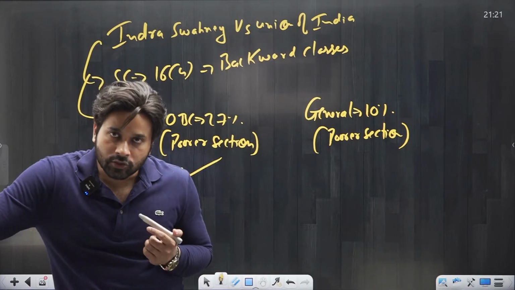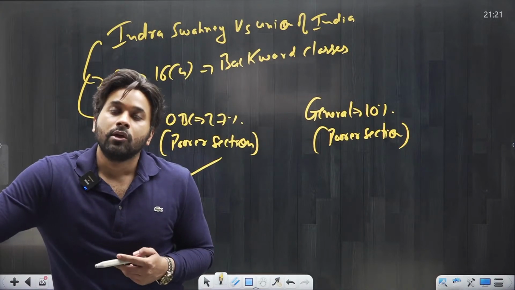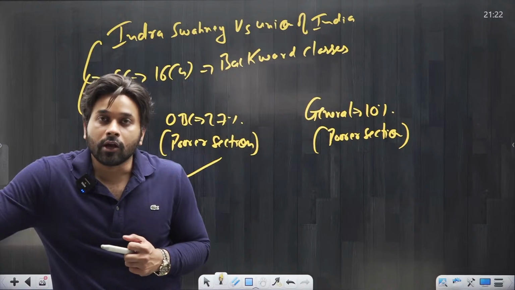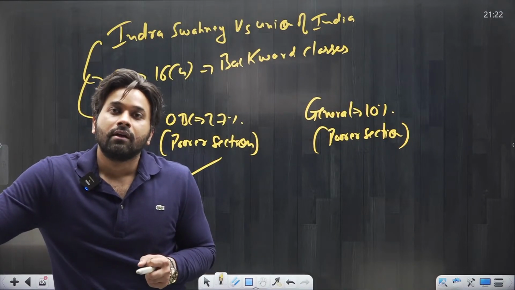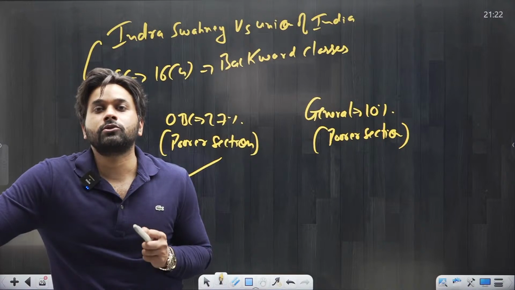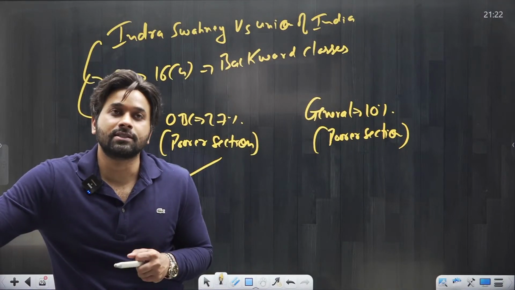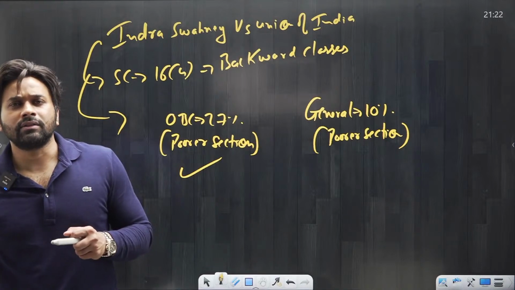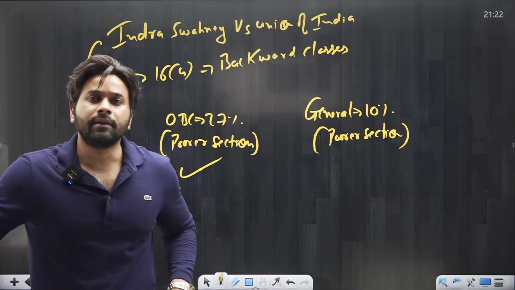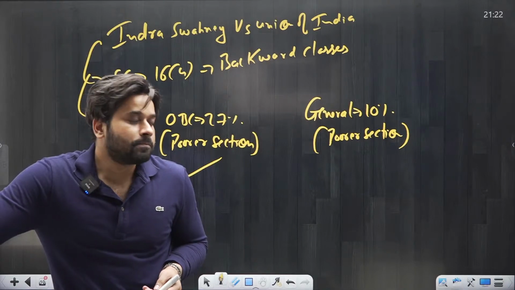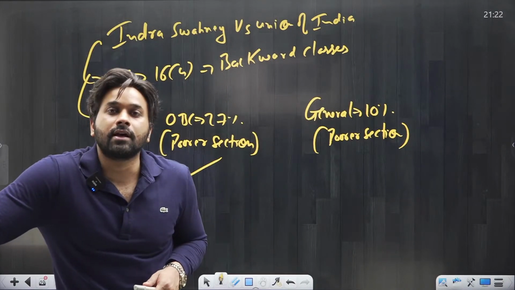Here, the social angle is also important. You should also be socially backward. Economic factors alone cannot decide whether we have to give reservation or not. There should be some social backwardness associated with caste. And that issue was never with the general category. They were always considered upper caste. So this is what the Supreme Court said in the Indra Sawhney case.